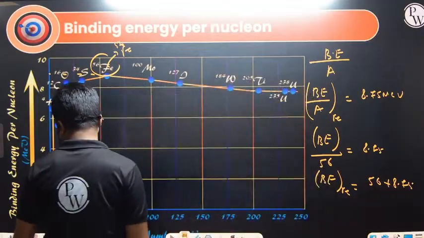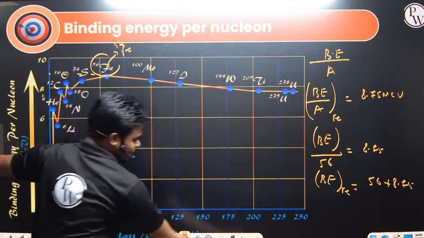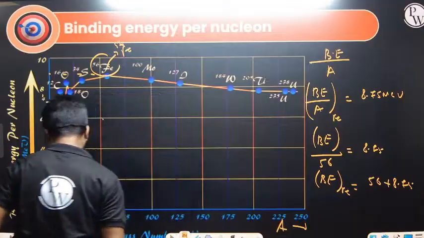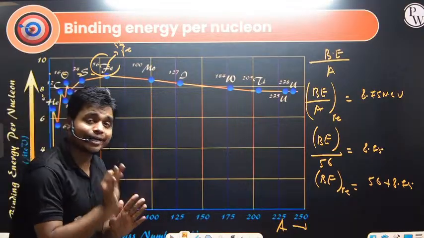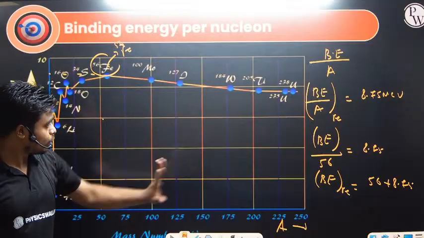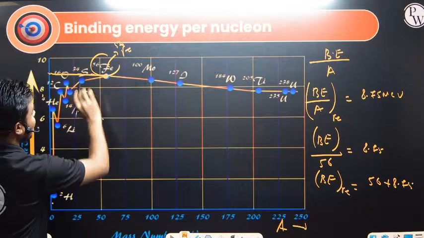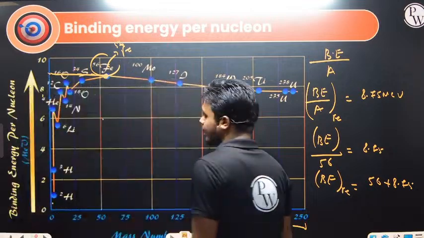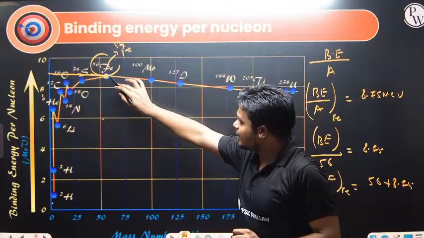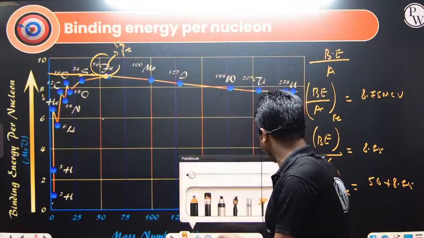If you plot the graph of binding energy per nucleon versus the mass number, what you have to focus on is that the one having the higher value of binding energy per nucleon is the more stable nuclei in this group. So which one is more stable? That is Fe, and its highest value is 8.75 mega electron volts. Iron is the most stable nuclei in the universe, we can say, from what we have discovered till now.